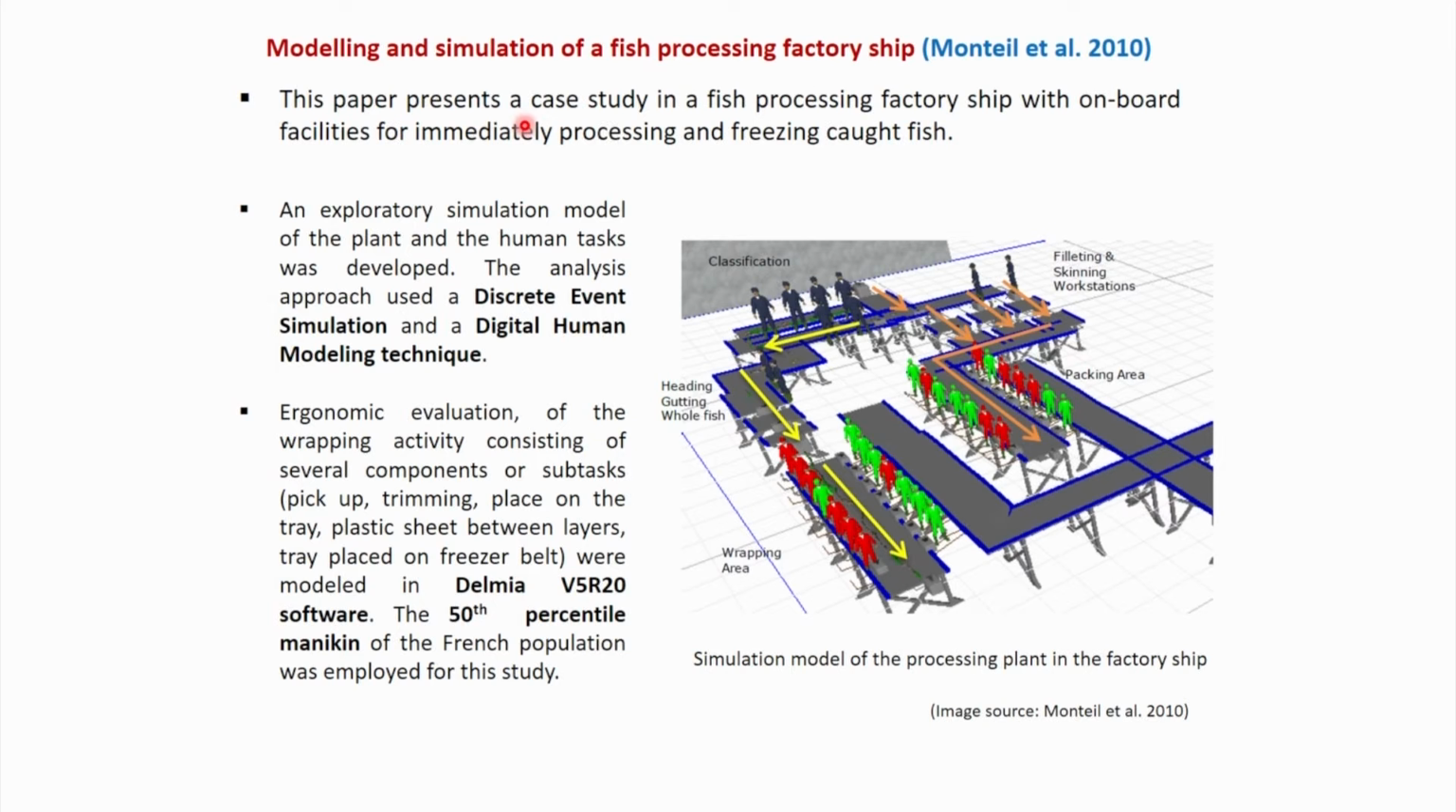This paper represents a case study in a fish processing factory ship with onboard facilities for immediately processing and freezing of caught fish. So this is the overall layout of the workplace where various tasks are being performed in various groups. So this is that fish processing factory, and this is also on the fishing vessel.